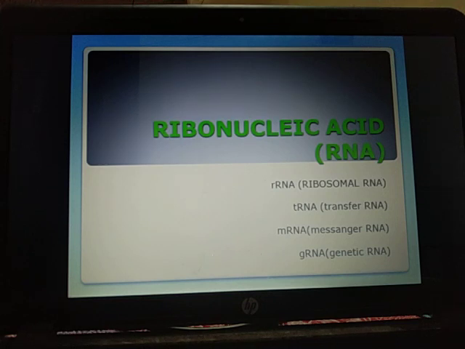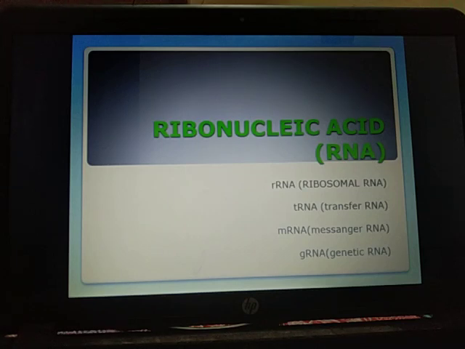Double-stranded RNA is reported in the wound tumor virus and rice dwarf virus. RNA is formed by end-to-end polymerization of a number of ribonucleotides or ribotides. The polynucleotide is characterized by the presence of ribose sugar and uracil instead of thymine. It is formed through transcription, where one strand of DNA acts as a template. This is followed by processing to produce different types of RNAs.